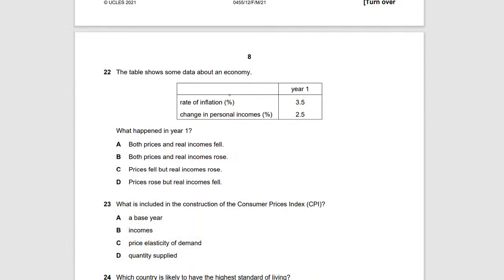The table shows some data about an economy. So the rate of inflation is 3.5, income is 2.5. So let's see. I think you can already tell from this, right, that the prices have risen because of inflation. So it has to be the prices rose. But you can see the income has fallen, because the change in income is very little compared to the change in the inflation.